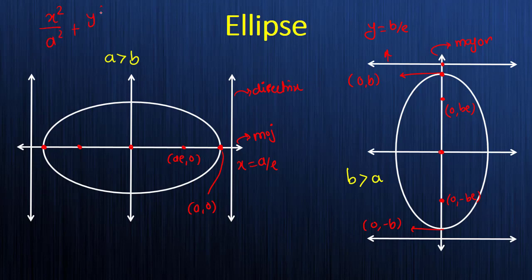It is equal to 1. See, this equation is the same equation for both these two ellipses. The difference is that this one is applicable for this ellipse and this one is applicable for the other. Here we have b square is equal to a square into 1 minus e square, and here we have a square is equal to b square into 1 minus e square.